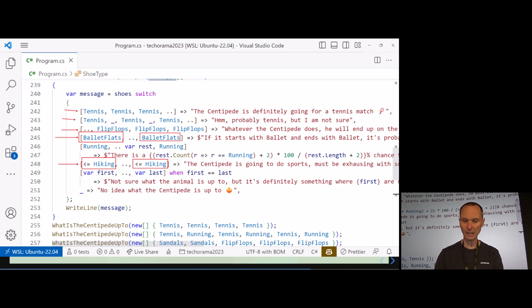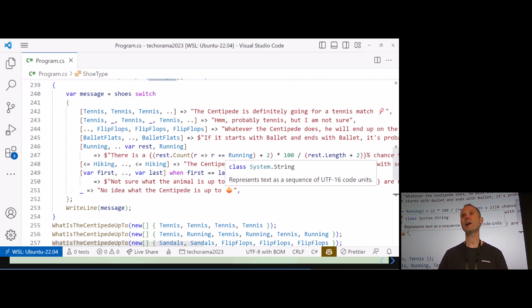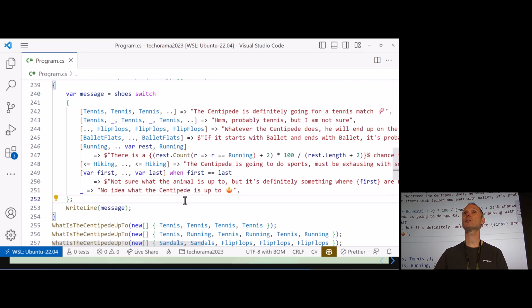And last but not least, we can also extract single elements, not just a lot of elements, out of the list and combine this with the when clause. Again, something which I found that many people don't know, that you can combine the when clause with the switch expression. And that's pretty neat. So you see, with that, we can really find out what our friend, the centipede cuddlebug, is going to do. That is what I wanted to show you.